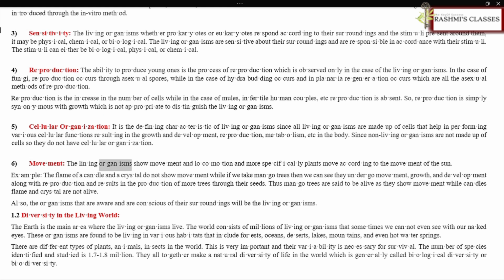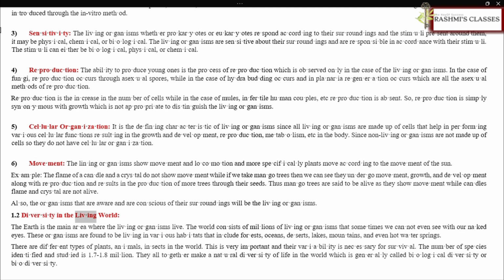Movement. The living organisms show movement and locomotion, and more specifically plants move according to the movement of the sun. Example: the flame of a candle and a crystal do not show movement, while if we take mango trees, then we can see they undergo movement, growth, and development along with reproduction, and result in the production of more trees through their seeds. Thus mango trees are said to be alive as they show movement, while a candle flame and a crystal are not alive. Also, the organisms that are aware and conscious of their surroundings will be the living organisms.